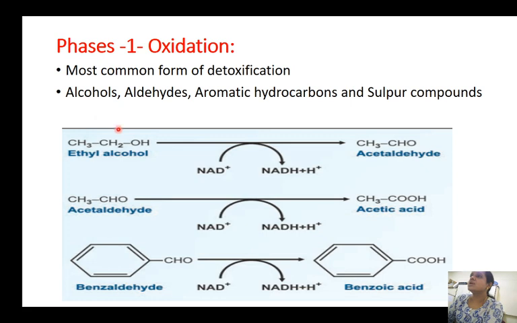Usually alcohols, aldehydes, aromatic hydrocarbons, sulfur compounds and also amines are detoxified by this mechanism, and usually the reducing equivalent is NAD plus. NADP can also be there, but for these reactions it is NAD plus. When alcohol undergoes oxidation, it forms acetaldehyde. When aldehyde undergoes oxidation, it will form acid.